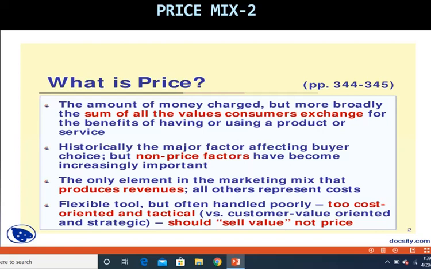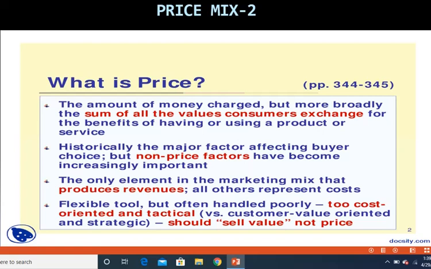The only element in the marketing mix that produces revenues; all others represent cost. When I spoke to you about the marketing mix in the previous video, I told you that we have product mix, price mix, promotion mix, and place mix. These are the first four important mixes that form a part of the marketing mix.